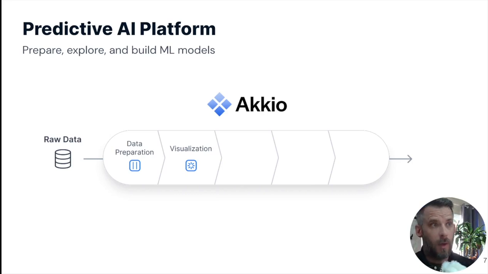Honestly, as soon as you upload it, we'll do that for you. You can just scroll through the columns. That's how quick it is. Then we want to do machine learning.